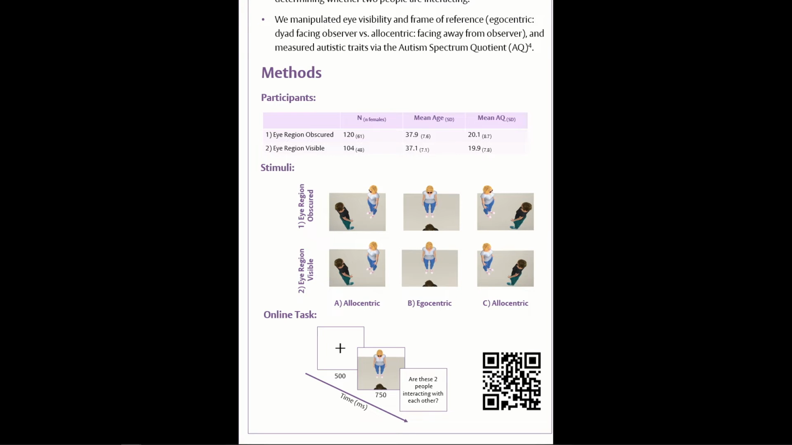Participants were recruited online via Amazon's Mechanical Turk, and the experiment was hosted on Gorilla. We measured autistic traits reported by our participants using the Autism Spectrum Quotient. Participants saw an image of the dyad and responded whether or not they thought the dyad was interacting.